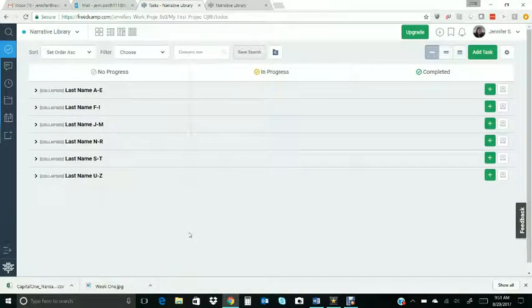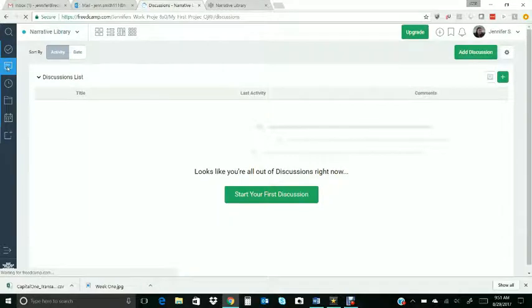Okay, so once you're in, this is Freedcamp. This is what the main tab looks like. If you look over to the left side, you'll see a few options in this panel. The first is tasks, and this is where we're going to do the majority of our work. There's also an option for discussion, so you can use this with your partner if you have any comments back and forth and want to have a discussion with one another instead of email, but it's up to you if you want to use this or not.